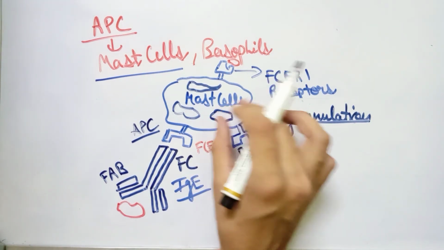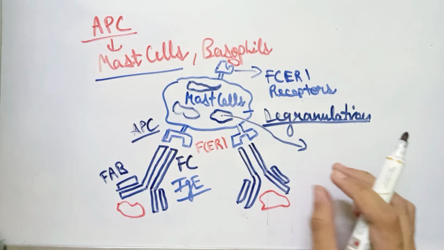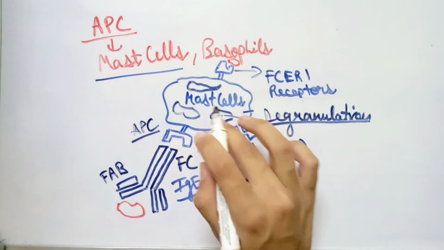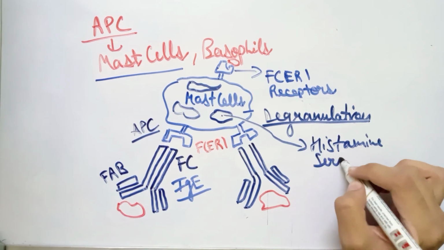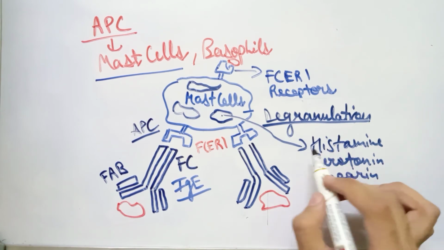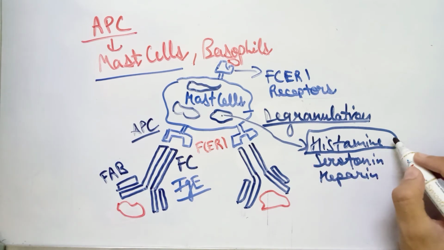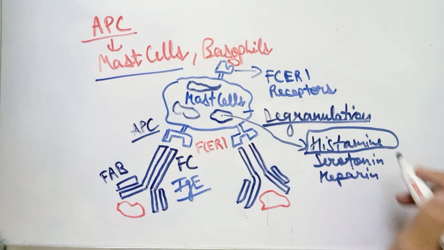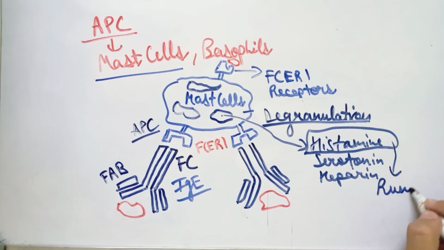Now when these granules open, certain chemicals are released in large amounts from the mast cells within a few minutes. These chemicals are basically histamine, serotonin, and heparin. The histamine is the most important because it will be released in large quantity by the mast cells. This histamine is mostly responsible for the runny nose and watery eyes that people get because of the allergic reaction.